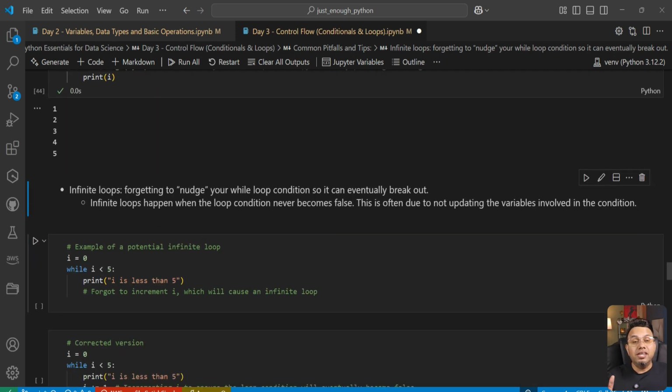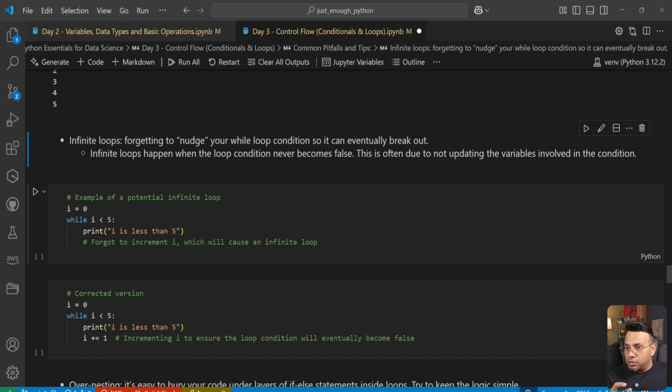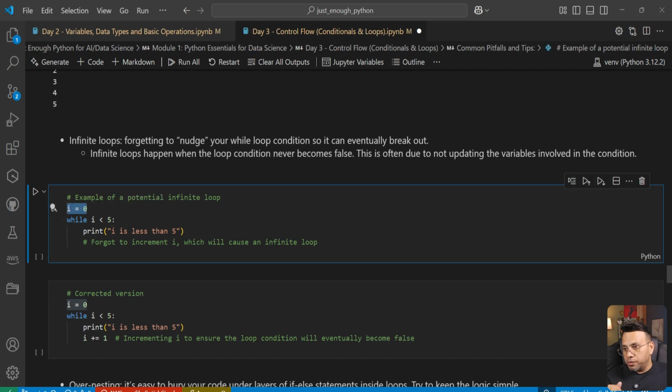Next is infinite loops. This happens with while loops. So let's look at an example. We are starting with i equal to 0. We are saying while i is less than 5, print i is less than 5. But we are never incrementing this i. So this condition always remains true. If we execute this cell, we will get into an infinite loop. You want to see?